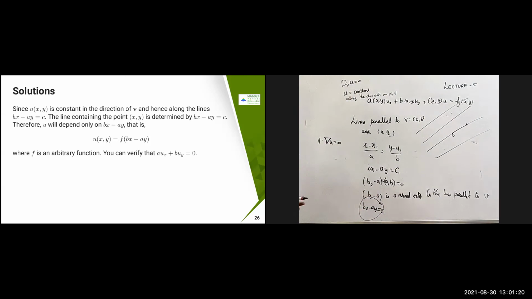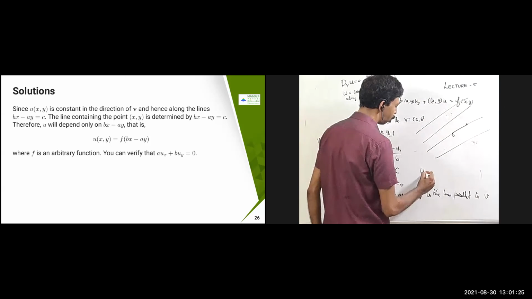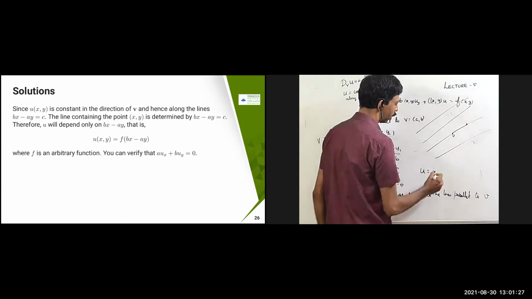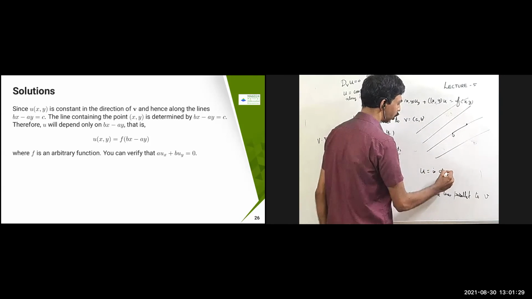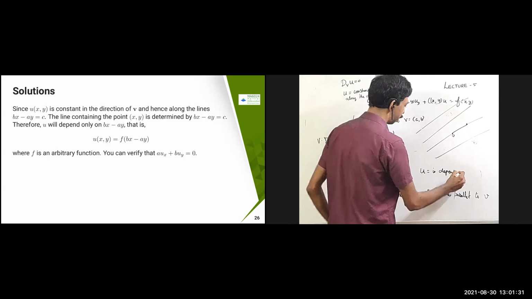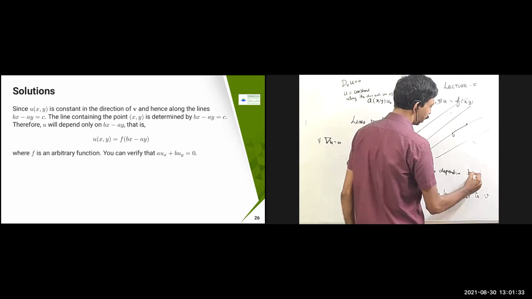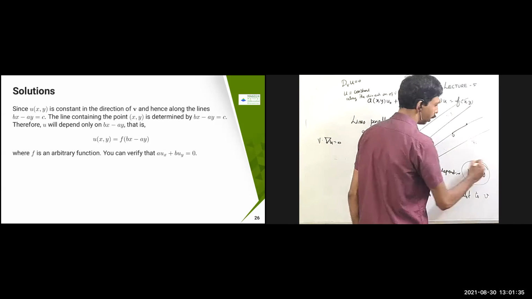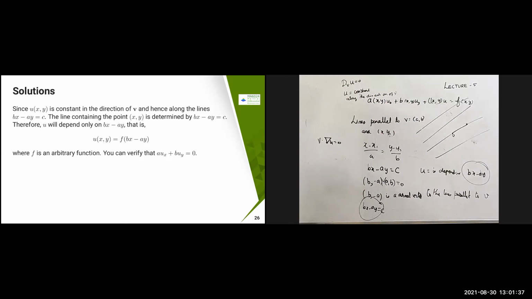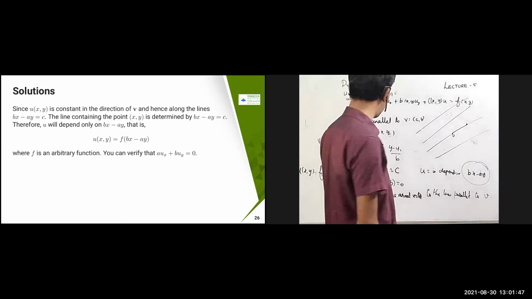Therefore, your u is depending on bx minus ay. It should be depending on bx minus ay. So I'm going to write my u of x comma y equal to f of bx minus ay.